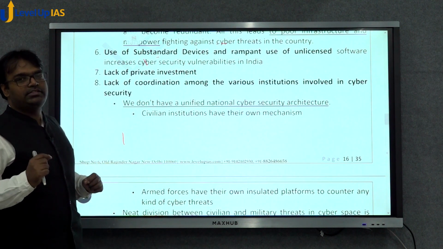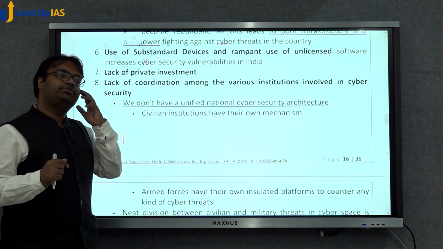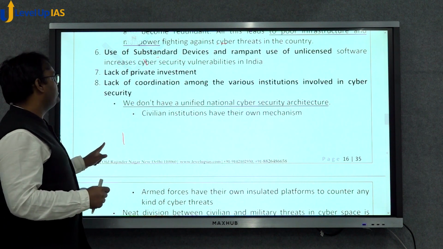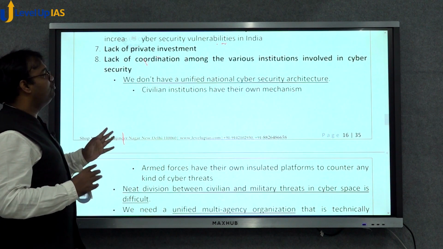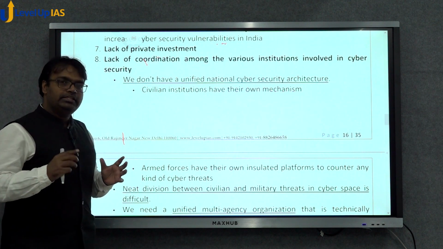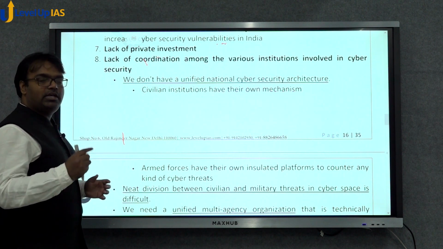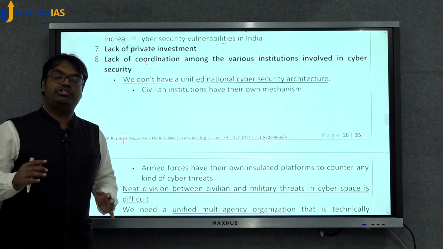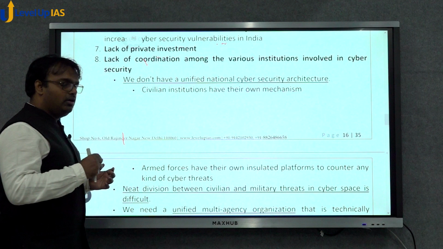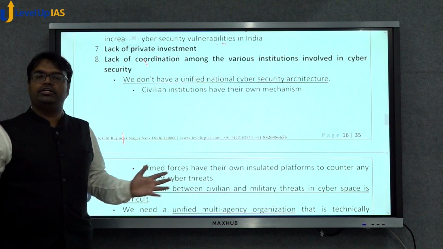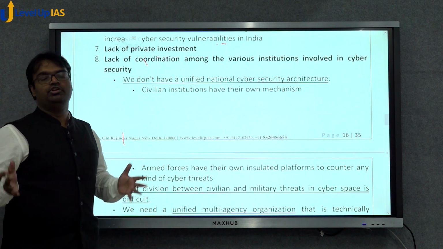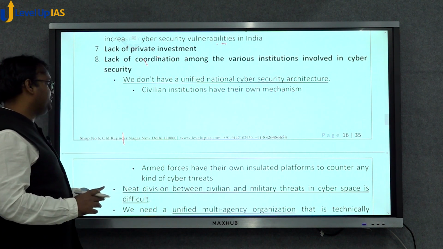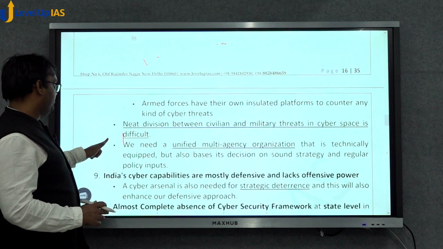Then the private sector's contribution in cybersecurity in India has been very less. Private investment in this field has been very less. This is also a major cause of concern. Various institutions which are involved in cybersecurity, there's a lack of coordination among them. As I was saying, at national level, we have 36 different bodies which deal with cybersecurity. There are SEBI, RBI, all these regulatory bodies have different mechanisms to promote cybersecurity. But there's a lack of coordination. This has become a concern.